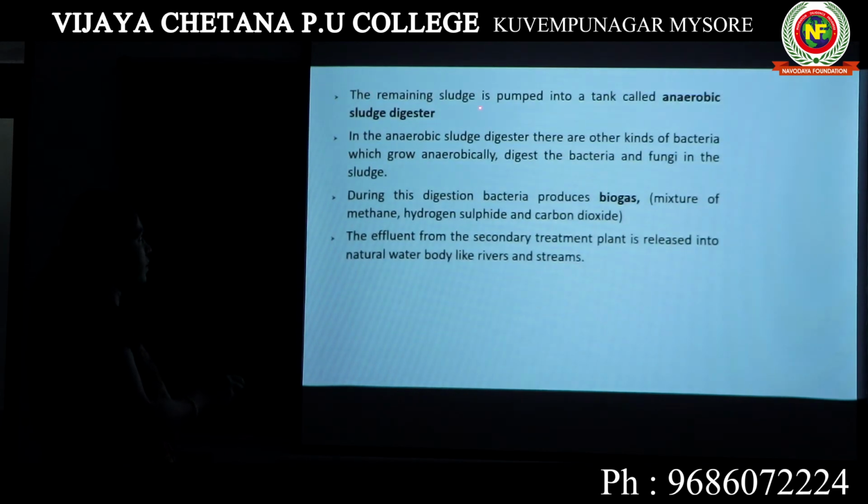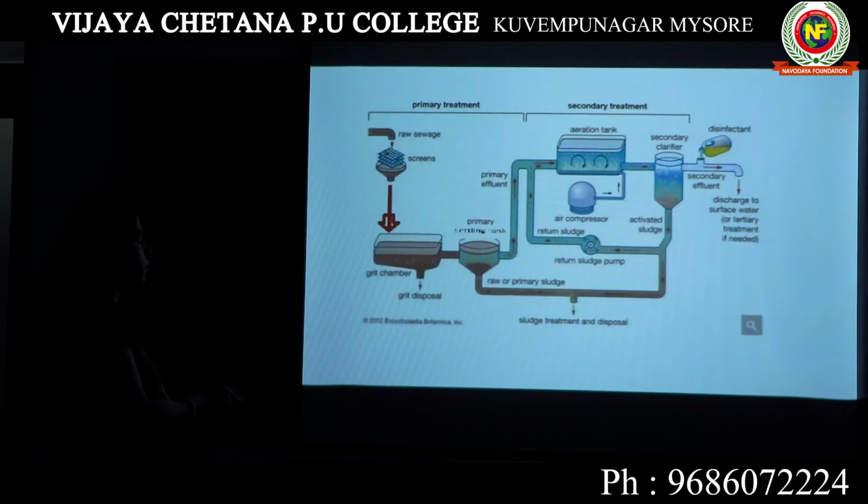Now, the remaining sludge is pumped into a tank called the anaerobic sludge digester. I have told you, major part of the activated sludge, almost 90%, will be sent for sludge treatment. I hope this is clear to you. All the water that we are taking here, which is known as secondary effluent, we will add some disinfectant to kill the unwanted microorganisms. Then we will send that to a water body like rivers, ponds, lakes, whatever.